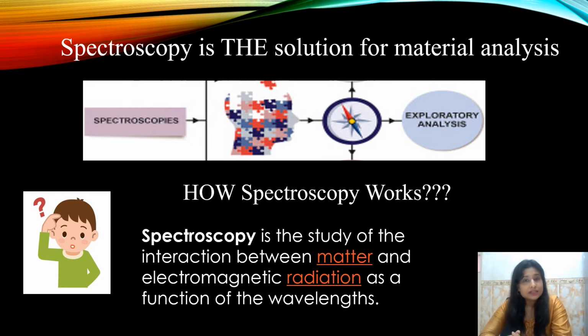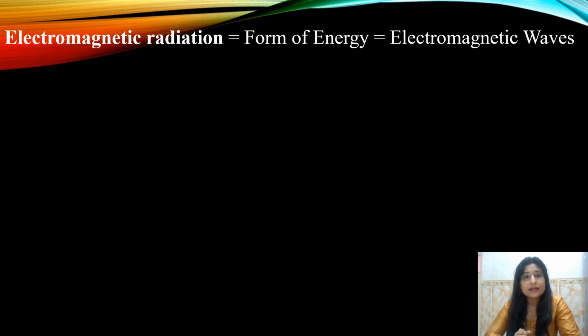So in order to study spectroscopy, let us first understand what electromagnetic radiations are. Coming to electromagnetic radiations, they are nothing but light. That is, a form of energy that is traveling through space. Now we all know that light exhibits characteristics of both particle and wave, and it travels in the form of a wave.